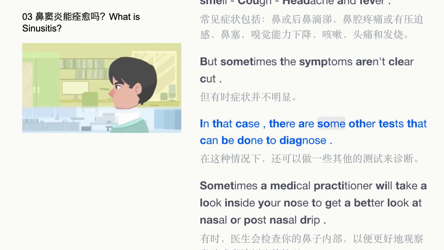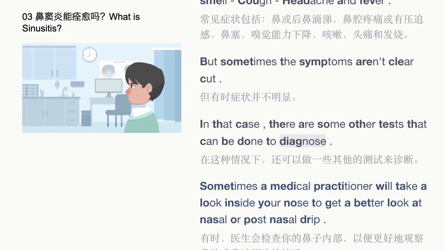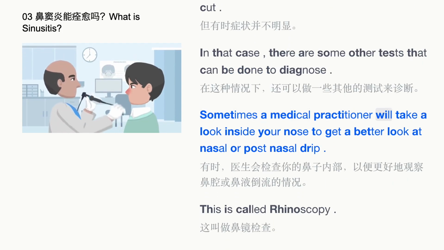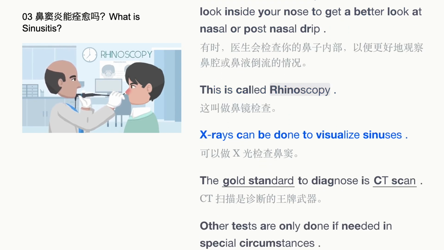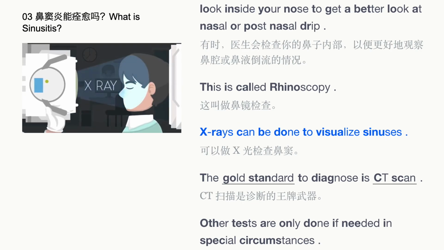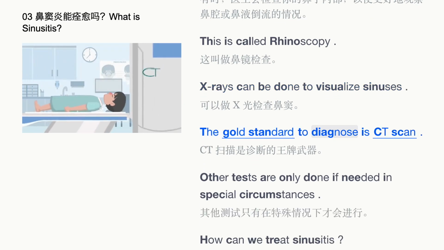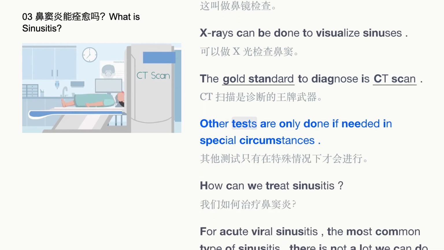In that case, there are some other tests that can be done to diagnose. Sometimes a medical practitioner will take a look inside your nose to get a better look at nasal or postnasal drip. This is called rhinoscopy. X-rays can be done to visualize sinuses. The gold standard to diagnose is CT scan. Other tests are only done if needed in special circumstances.